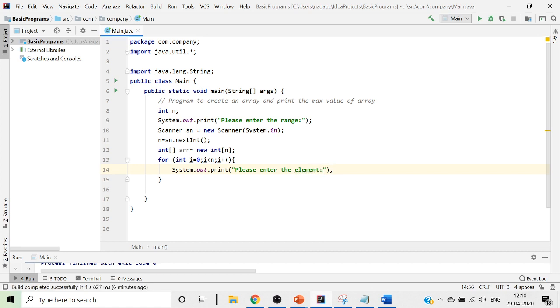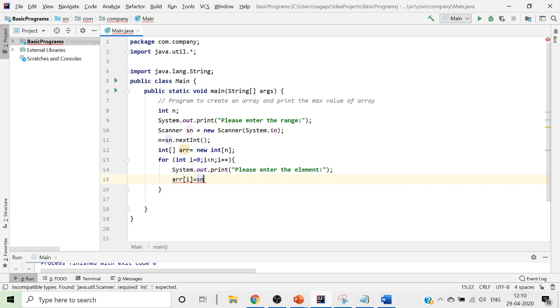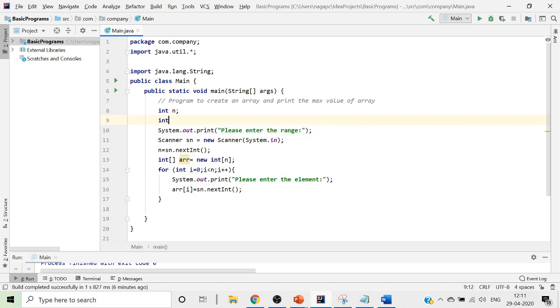This is how we read the element. Now after that we'll put it as arr of i equals sn.nextInt. Whatever you read, that will be there in your array. Now what we wanted to do is get the maximum value, for which I'll take a variable int max equals 0.